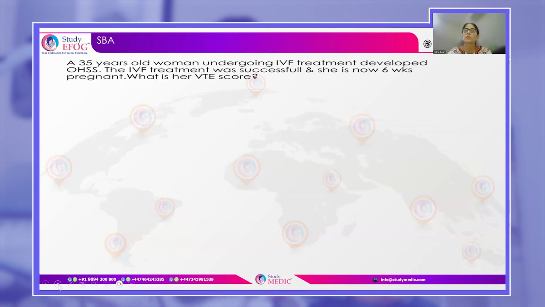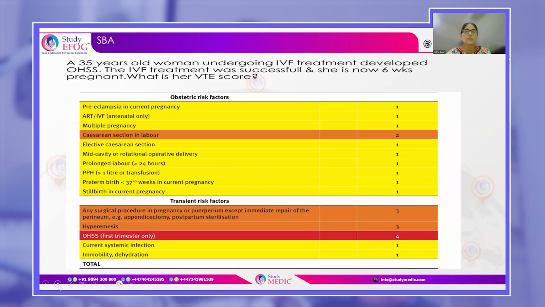Now, similarly, there could be some transient risk factors. This woman, 35 years old, she is undergoing IVF treatment and she developed ovarian hyperstimulation. So the treatment was successful. She's now 6 weeks pregnant. What is her VTE score? Remember, OHSS is a transient condition. At the end of first trimester, OHSS is supposed to resolve. So any transient risk factors like OHSS, only the first trimester, it is a score of 4.